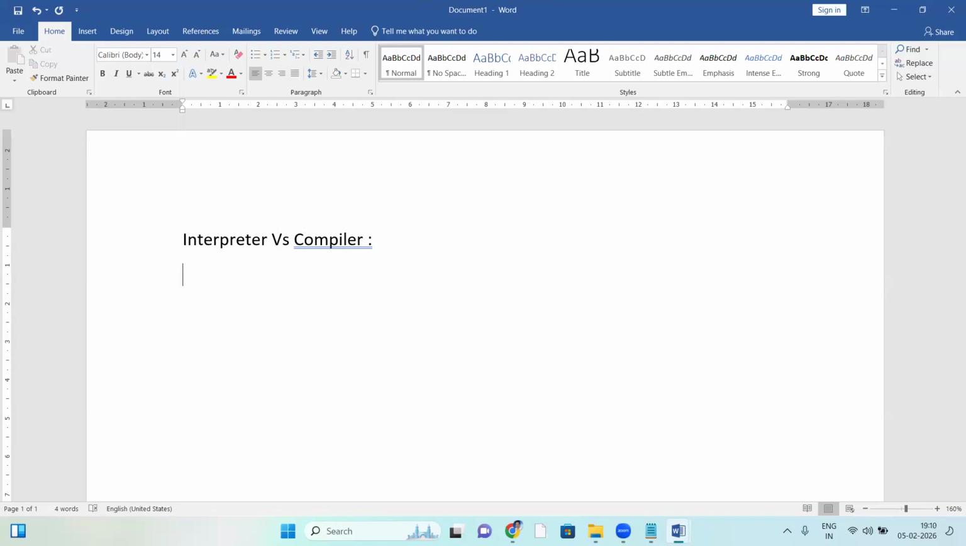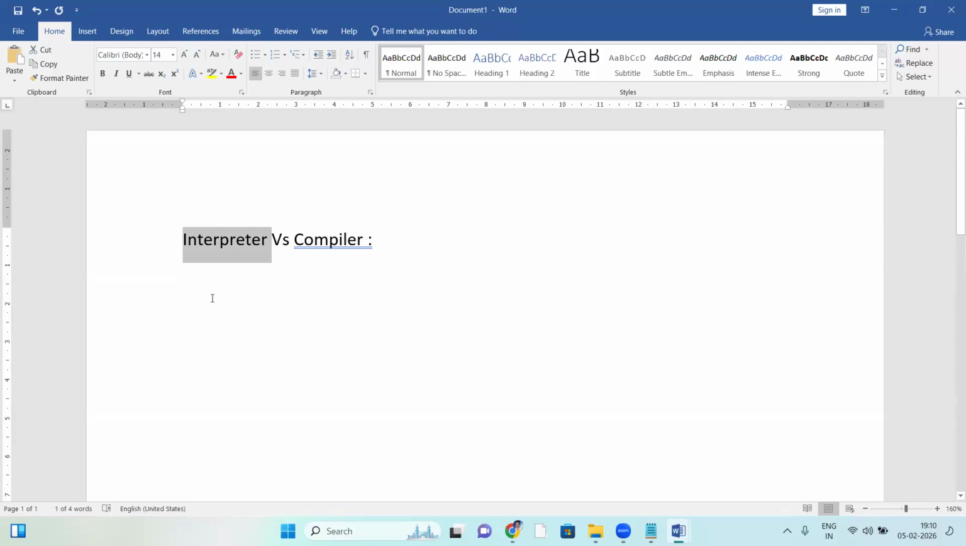See, interpreter and compiler both convert from high level language to binary code. Both are used to convert it. But there is some difference. What is the difference?